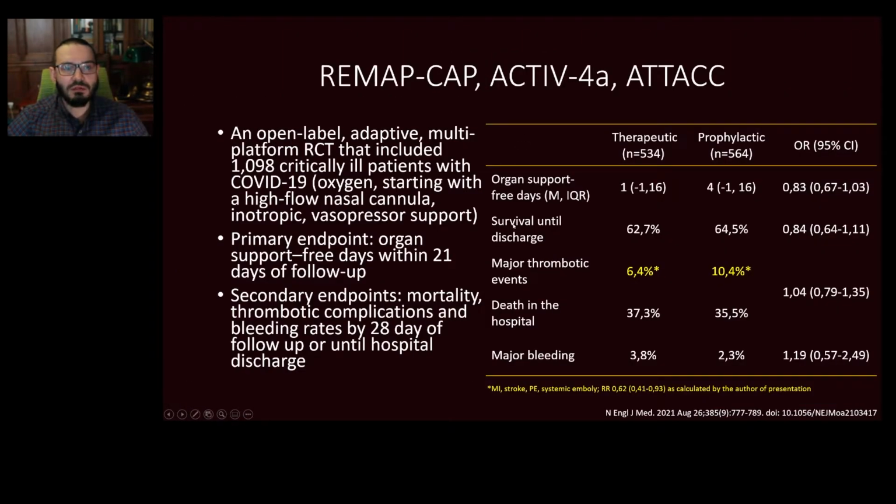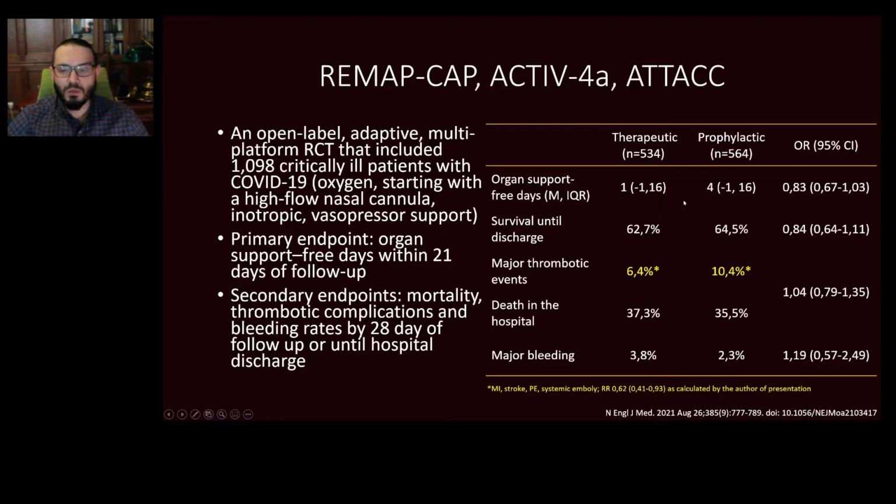Then another well-known trial: REMAP-CAP, ACTIV-4a and ATTACC trials combined on one platform. It analyzed the efficacy of therapeutic compared to prophylactic anticoagulation in critically ill patients who required organ support, and the primary outcome was organ support-free days, which did not significantly differ between these two groups.